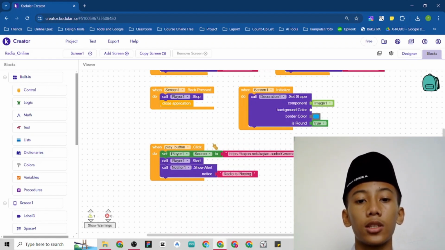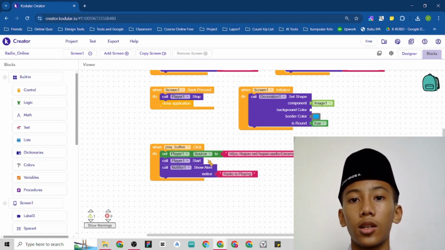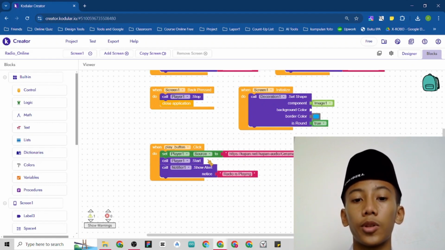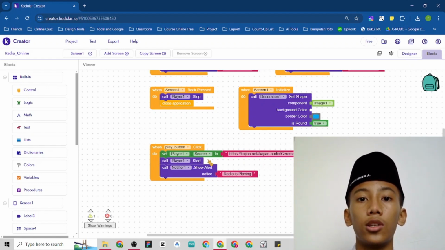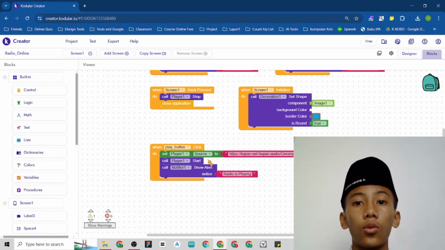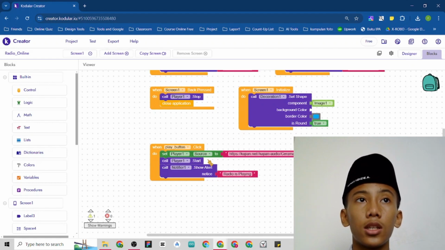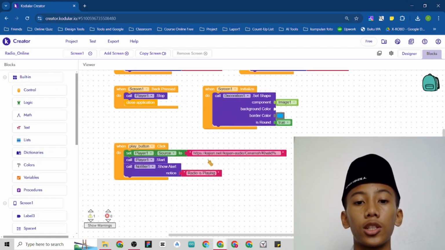So when play button is clicked, it will set player 1 to play the Kajian source that I already put in here, and the player will start. So the radio will start playing and it will notify the user again that the radio is playing. So whenever you control this radio, you also get a notification from the application.